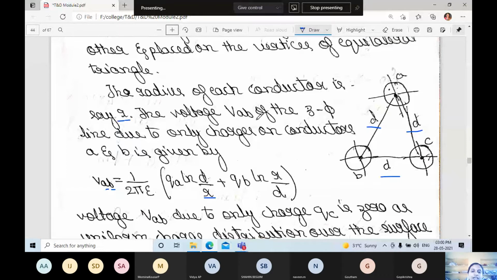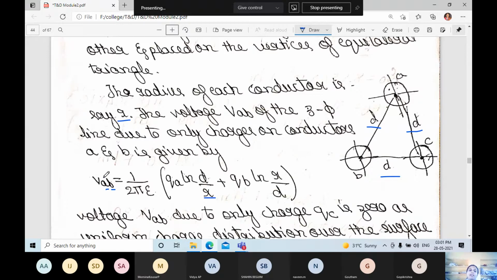The voltage VAB of the three-phase line due to only the charges on conductors A and B is given by the following. We are considering A and B; A is first and B is second. Then we need to write the first distance and next the radius, with respect to A first.